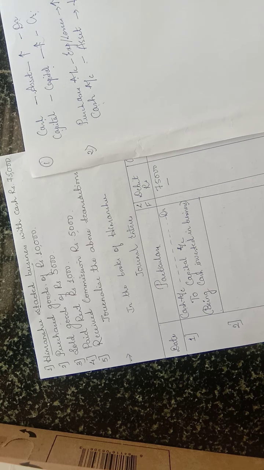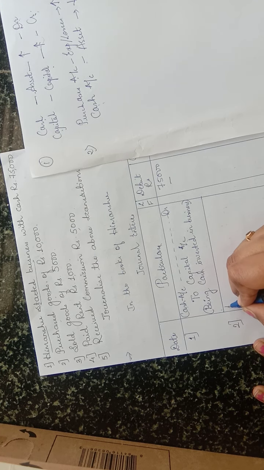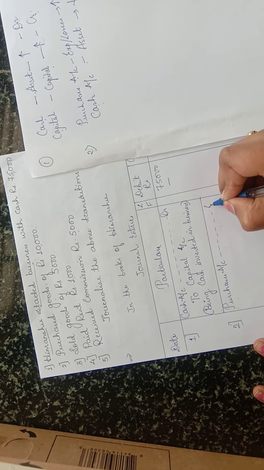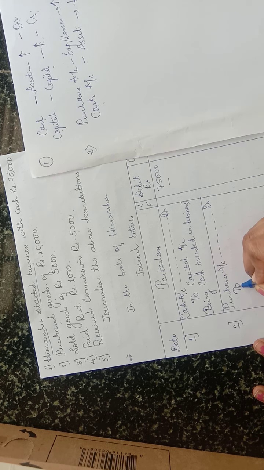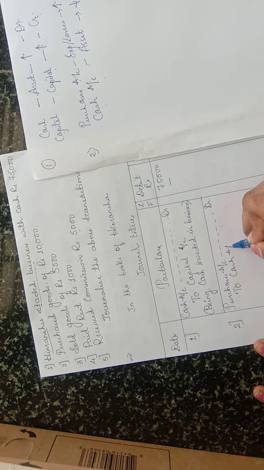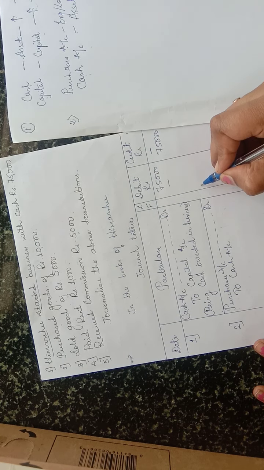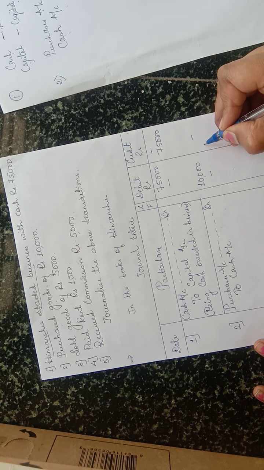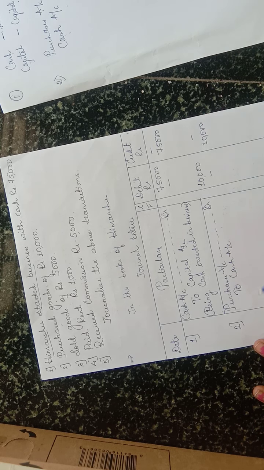Which account is debited? Purchases account. Debit. Which account is credited? Cash account. Yes. See, the amount is 10,000. Debit means here, and credit account, it comes to about here. Yes. Now write narration.